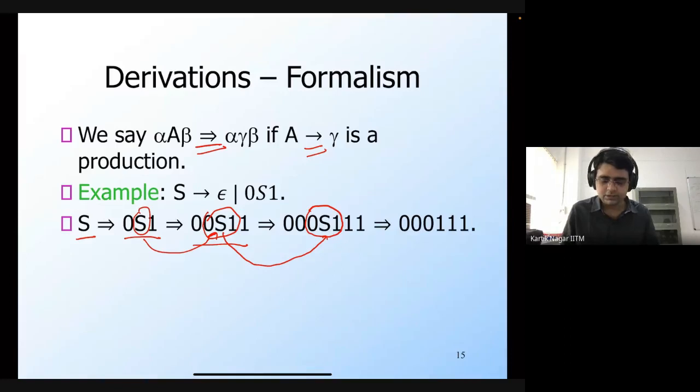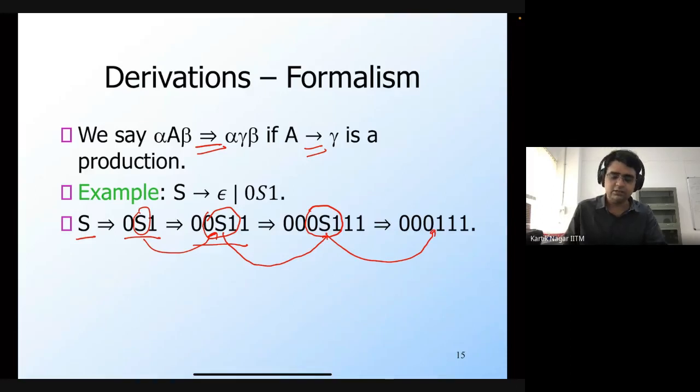And then I applied the production rule S generates epsilon, and that gives me a string which doesn't have any non-terminals. All the symbols in this string are terminals, or symbols of the alphabet, and that's why I end up with a string that's present in the language of this context free grammar.